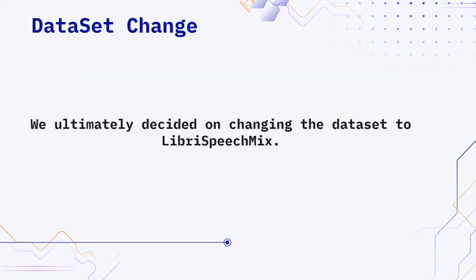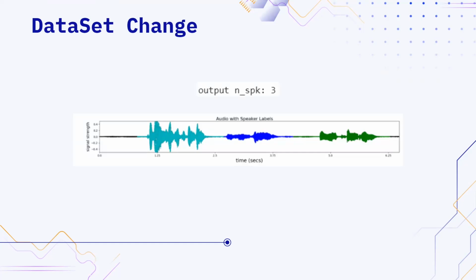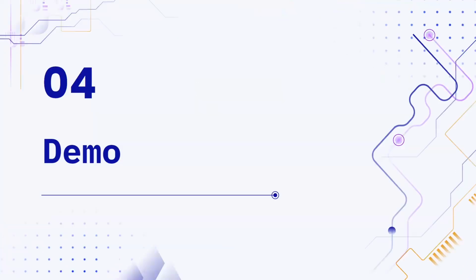per audio. So this is an example of our model. It had 3 speakers speaking, which would be shown in the demo, and it was able to detect that there were 3 speakers speaking, and was able to detect when each speaker is speaking, and it highlighted each speaker in a different color. Moving on to our demo.